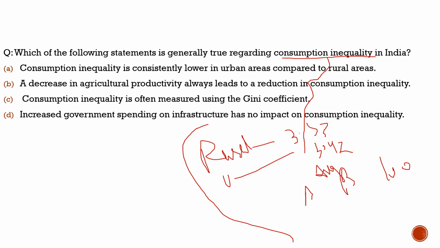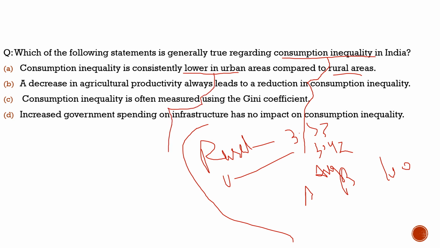Here the question says, which of the following statements is generally true regarding consumption inequality in India? First statement, consumption inequality is consistently lower in urban areas compared to rural areas. Let's see this statement again. This is totally incorrect, because if we compare urban areas and rural areas, in urban areas the consumption inequality is much greater as compared to rural areas.